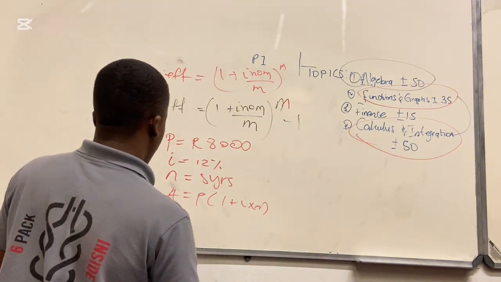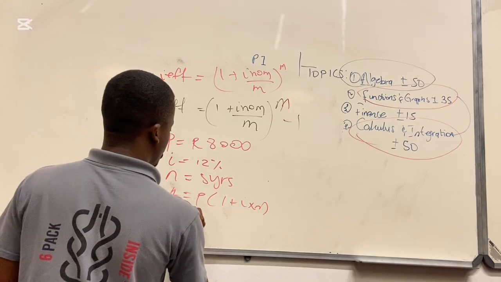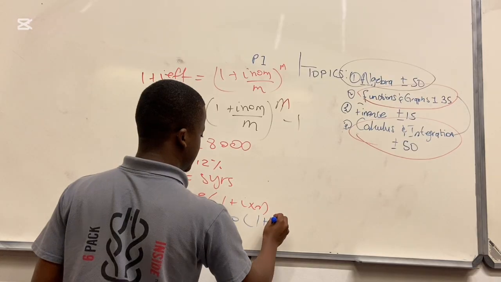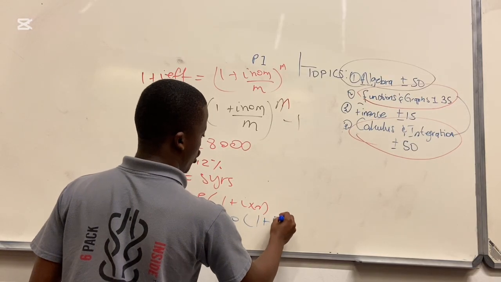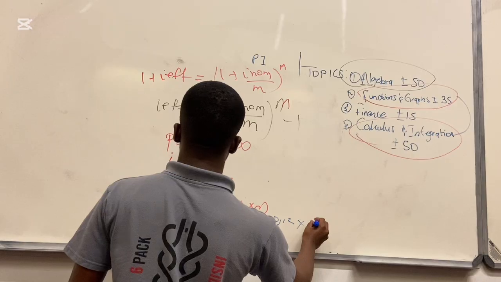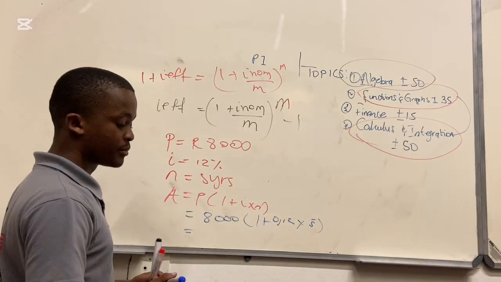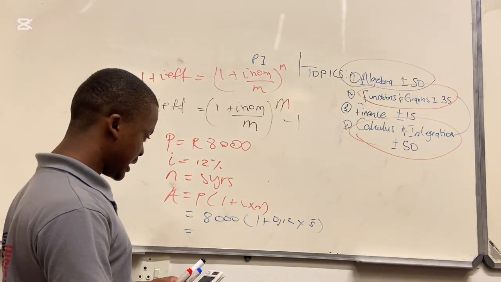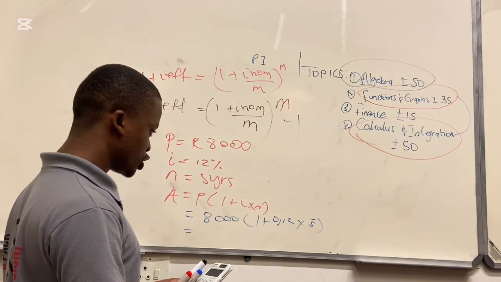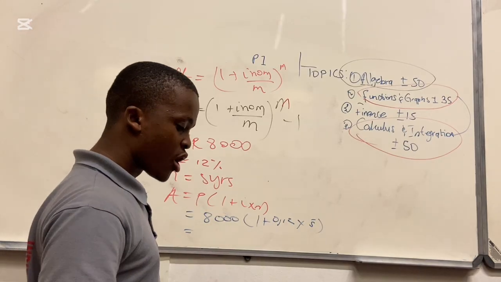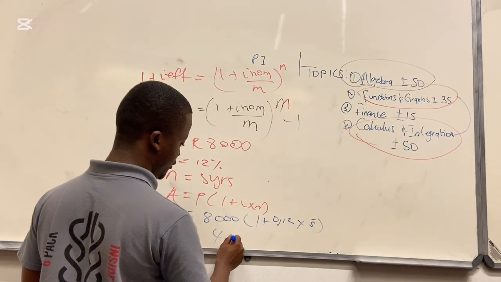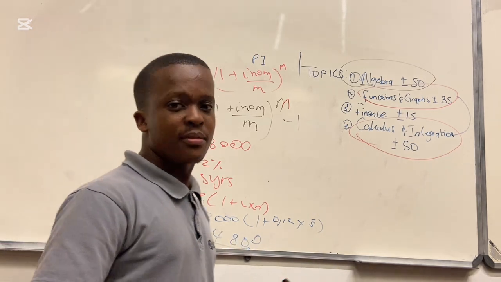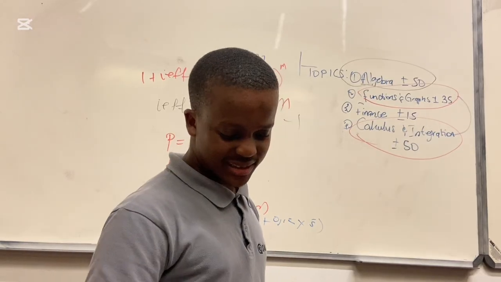Then we substitute 8,000 in place of P. We have 1 plus I, which is 12%, which is 0.12, times 5 years. What do we get here? You punch on your calculator: 8,000 times 1 plus 0.12 times 5, that is 12,800. Simple questions, people of God. Simple questions.